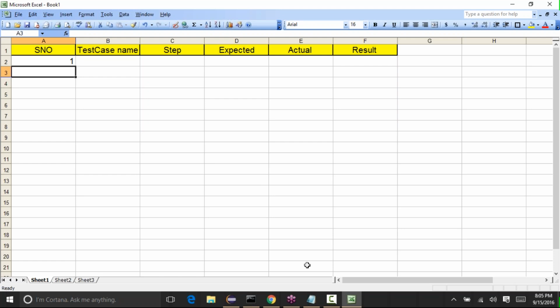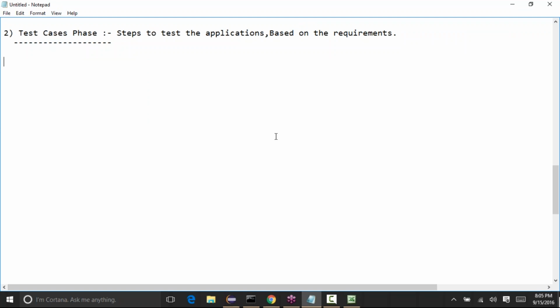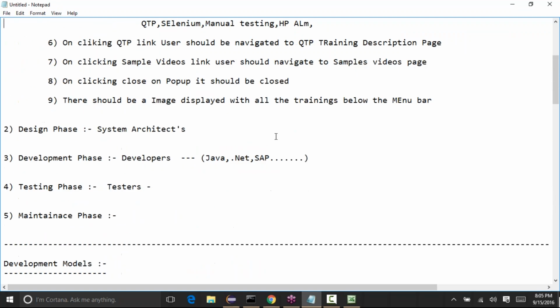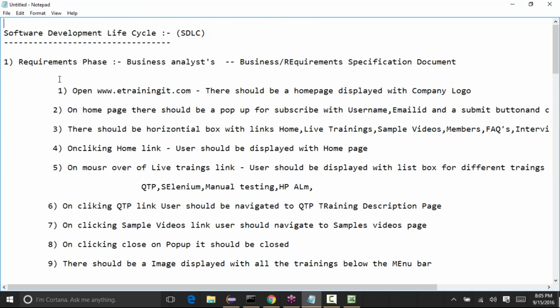We will come to know only if you go through their requirements. Based on the requirements itself, we'll start creating the application or testing the application. So let's write some test cases for the requirements that we have written now.